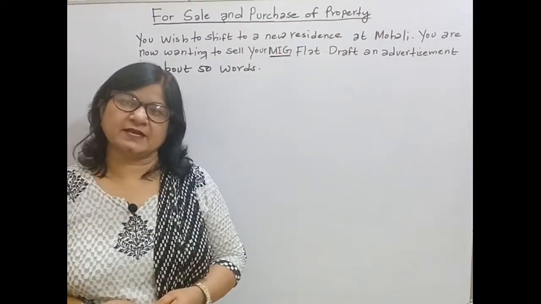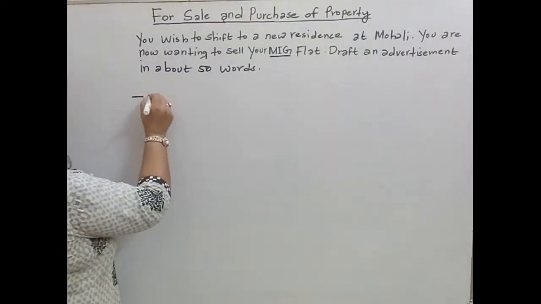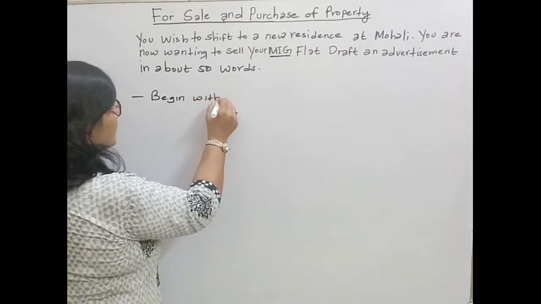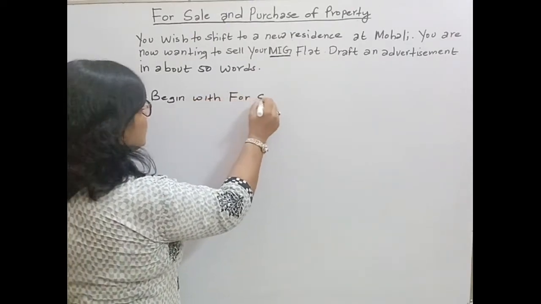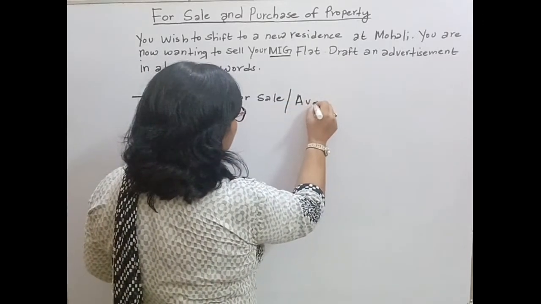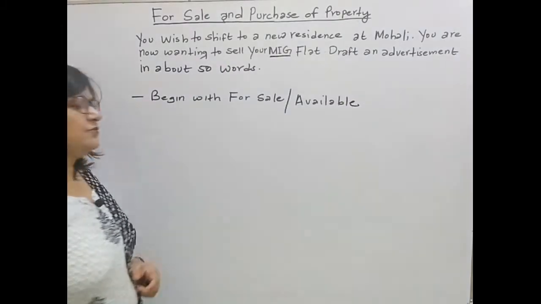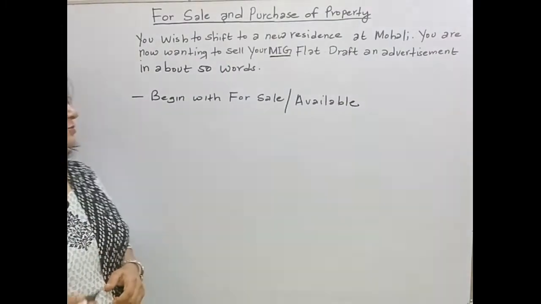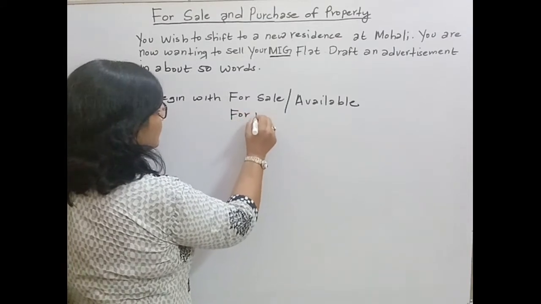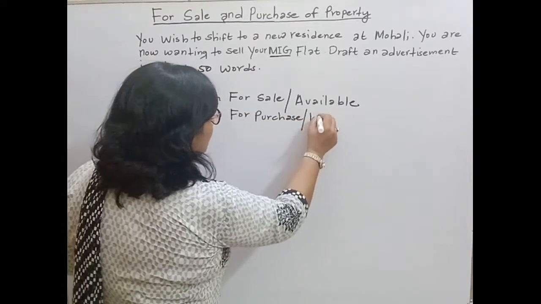Students, now I will tell you the essential details. Begin with for sale or available. If you are purchasing, then you have to begin with for purchase or wanted.